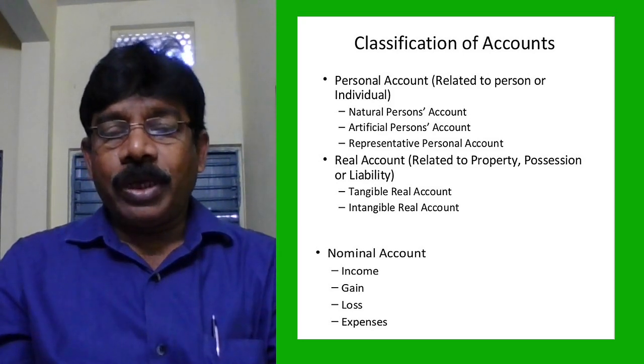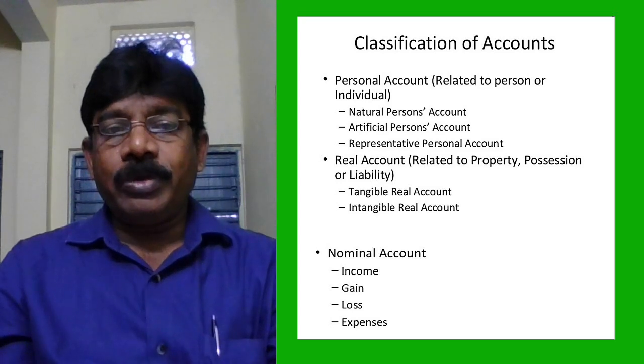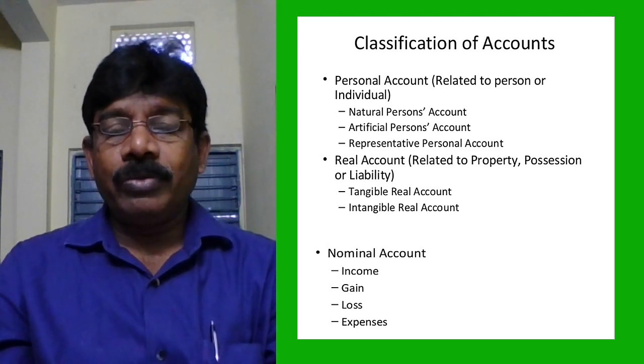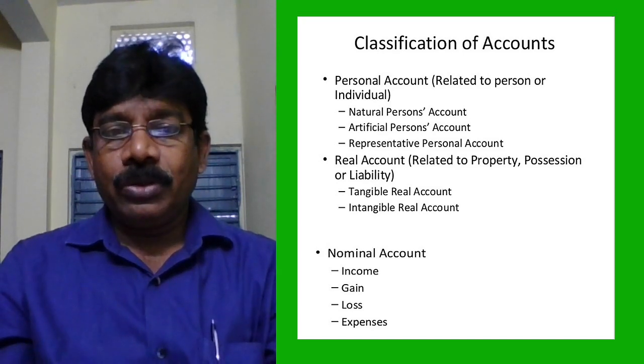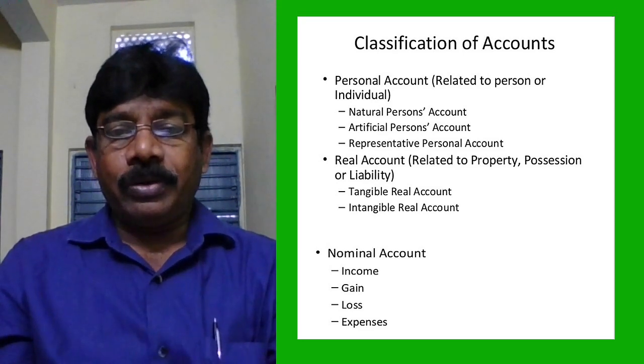Real accounts are of two types: tangible and intangible. Tangible means which we can see, touch, and feel. Intangible means which we cannot see. Goodwill, patents, and copyrights are types of intangible real accounts.